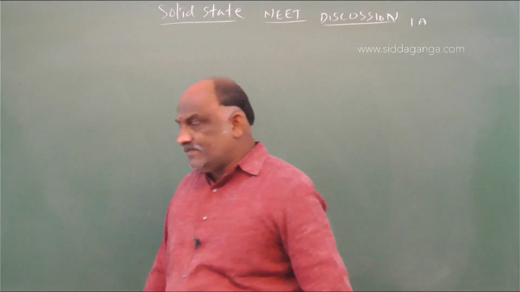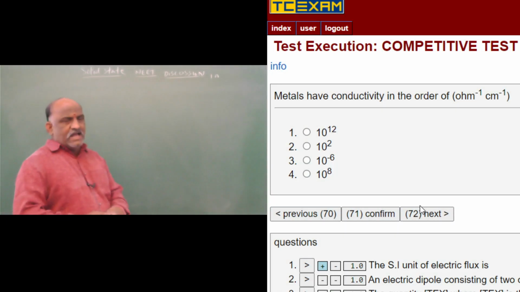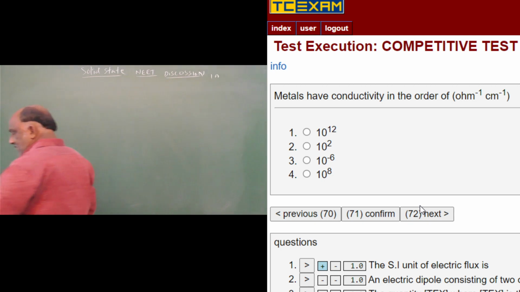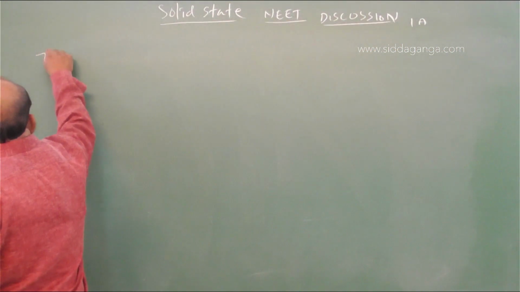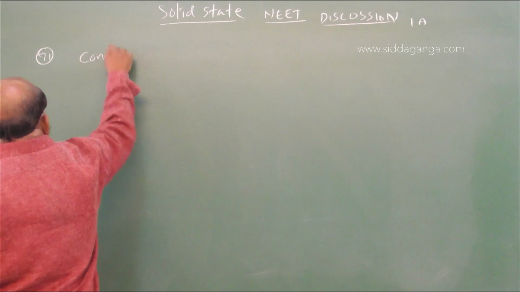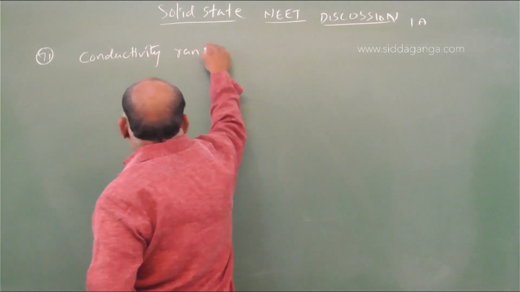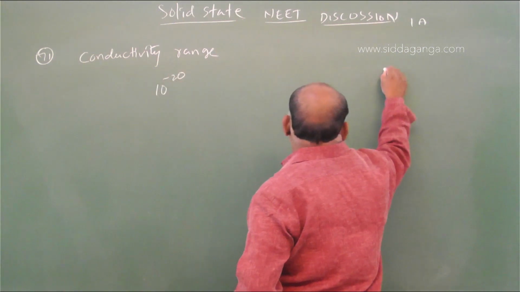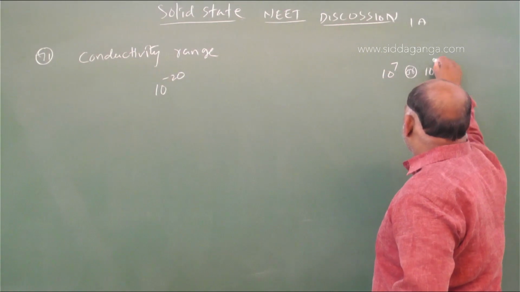Next is: metals have conductivity in the order of. Question 71. Conductivity range, 10 power minus 20 to 10 power 7 or 10 power 8 we should go.